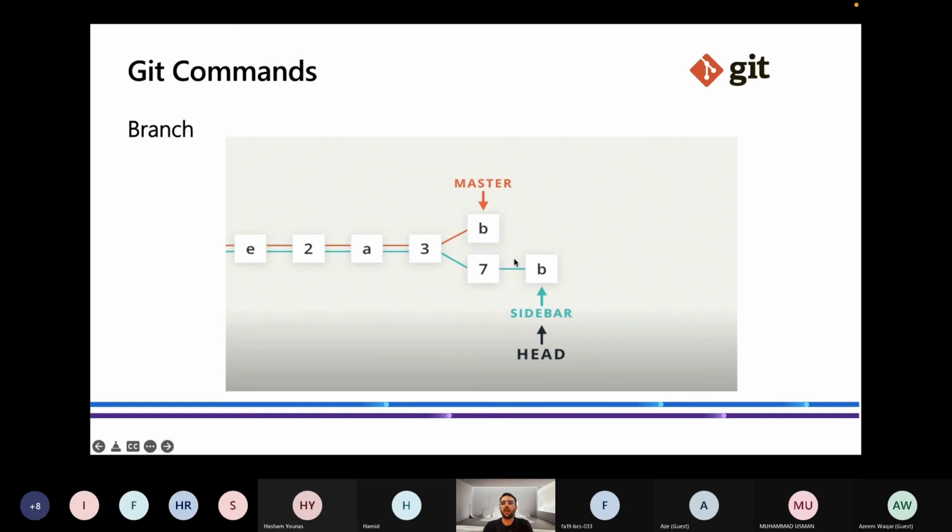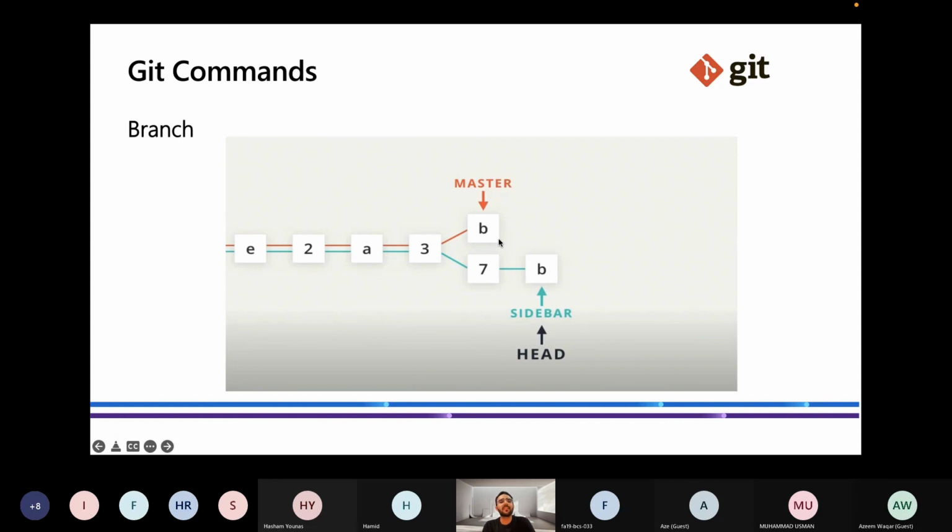Okay, so consider this B is me and 7 is my friend. I am on the master branch working on front end, and my friend is currently working on back end. So sidebar is his branch. He's working on that branch. So after a particular time, we both made our changes. We made the website. Now we want to make it live. But the thing is that I do not have access to his code, because his code is on another branch, and my code is on the master branch.